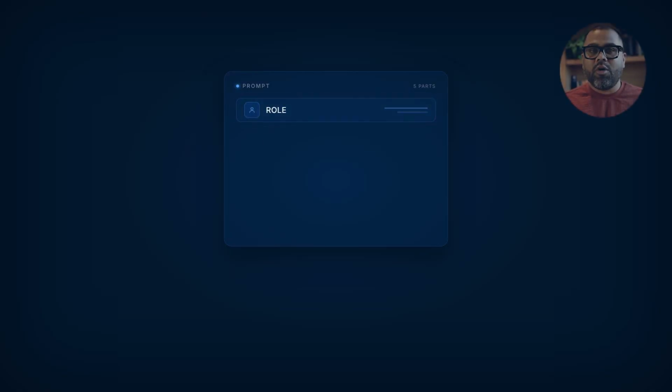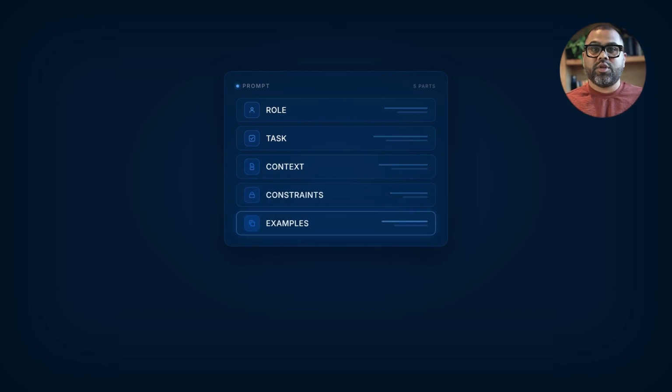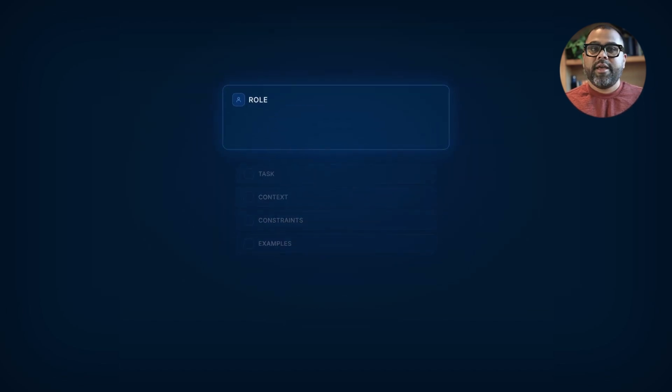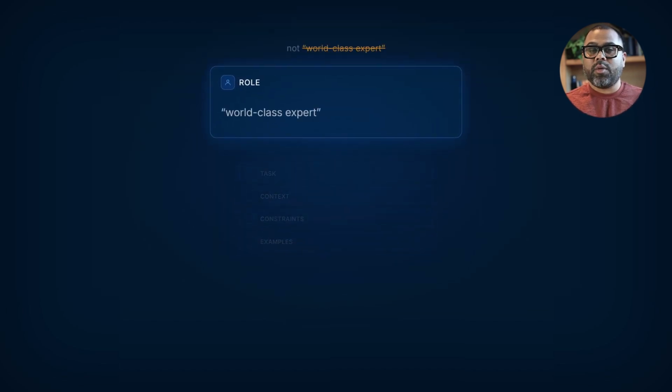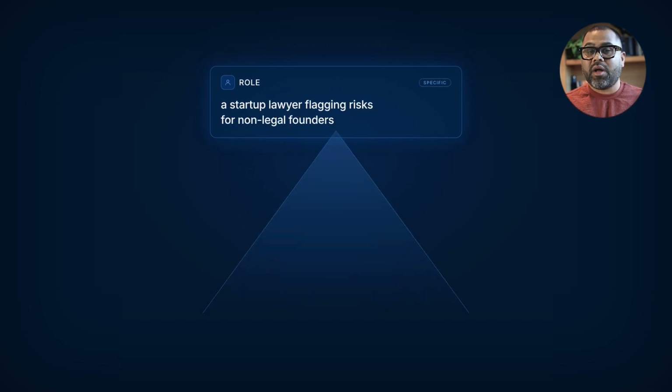Here's a structure I use, and that most people working in production converge on. Five parts: role, task, context, constraints, and examples. Role is who the model is being in this conversation. Not "act as a world-class expert," which is nice, but something specific. Like, "You're reviewing this contract as a startup lawyer who flags risks for non-legal founders." That kind of role tells the model what to pay attention to and what to ignore.